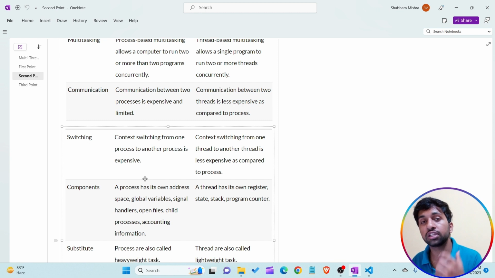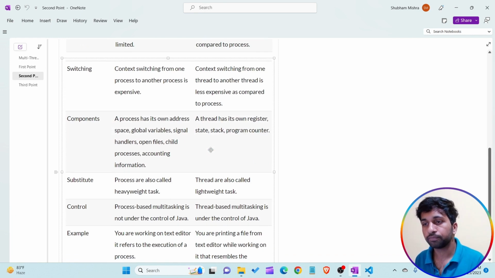But in terms of multi-threading, within a single program, context switching, let's assume the execution control switching from thread 1 to thread 2 or thread 2 to thread 3, is very less expensive as compared to the process.